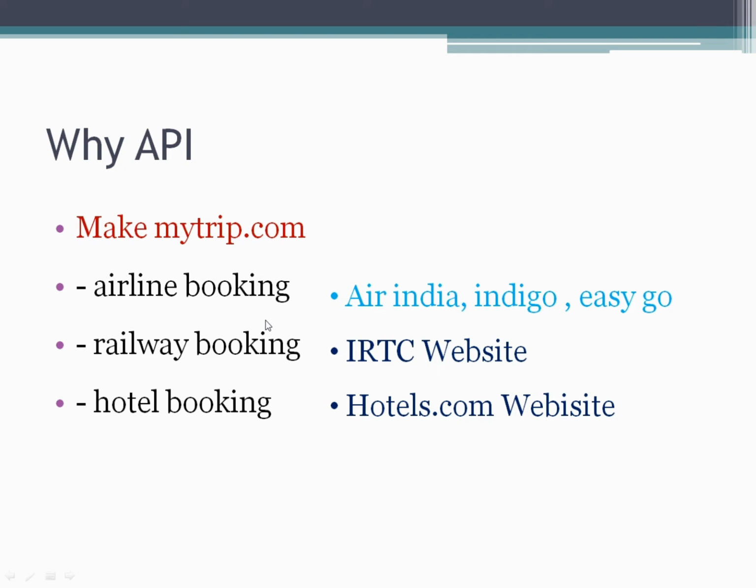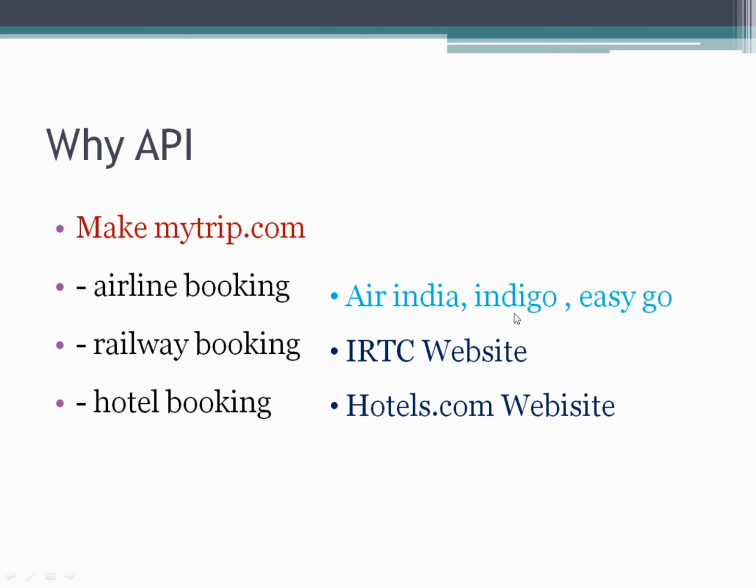So now the question is, how can the bookings that we do either on Indigo or on MakeMyTrip.com have the same reflection? Because if I book a ticket on MakeMyTrip.com, the Indigo website also gets the knowledge that I have booked my ticket, right?